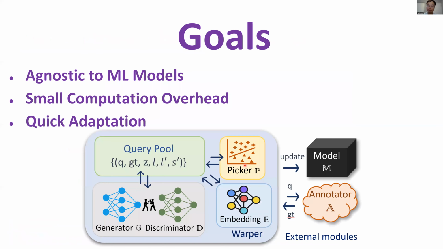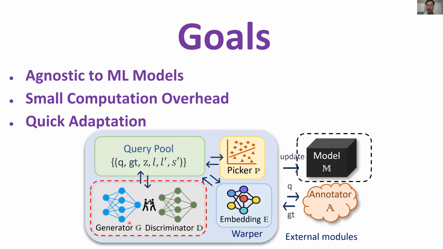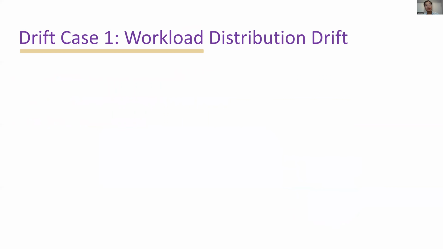So we designed Whopper. It can adapt any black box cardinality estimator, shown as the model M here. It also contains a GAN design with a generator and discriminator to synthesize additional queries and workloads for the model to learn from. At last, it has a picker design to pick useful queries from the query pool for labeling and fine-tuning. And we will illustrate Whopper by using 3 different drift case examples below.